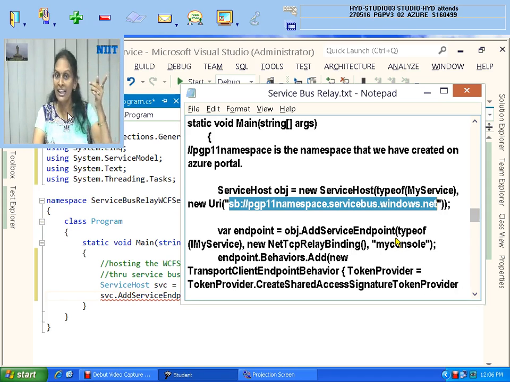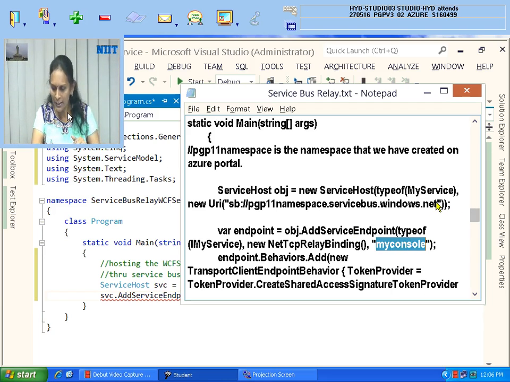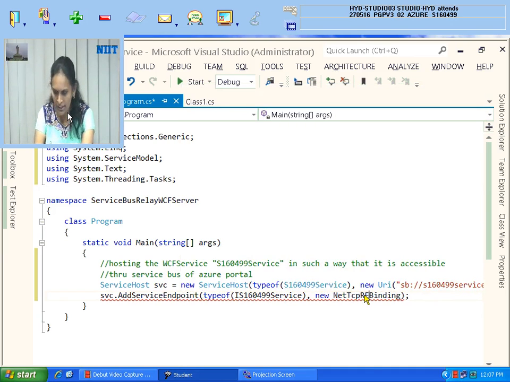So this is how the client can access the service you are hosting: namespace name, slash, whatever you have given, my console. Whatever name you give after this slash, that word will be used by the client to access it. So well and good. Here I made a mistake. It's a relay binding.